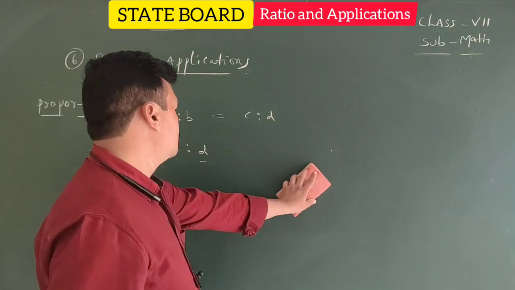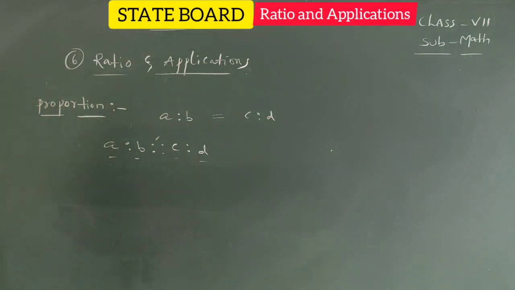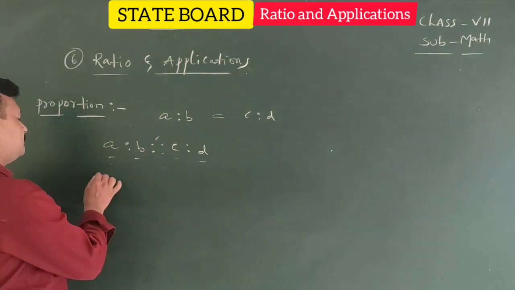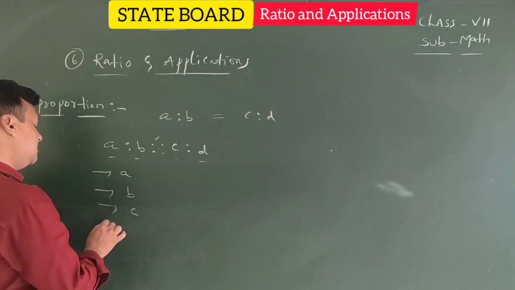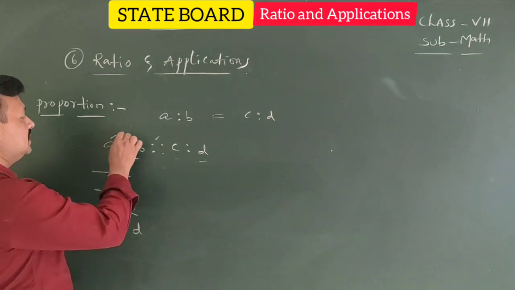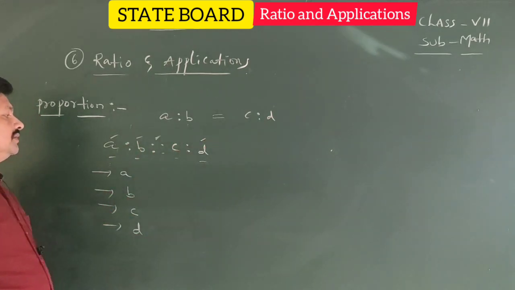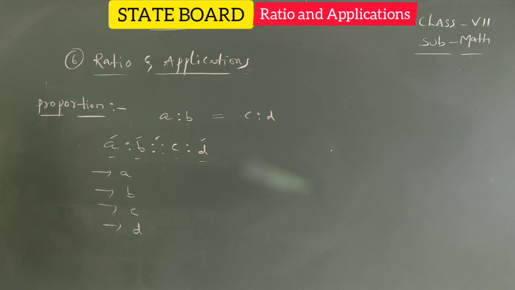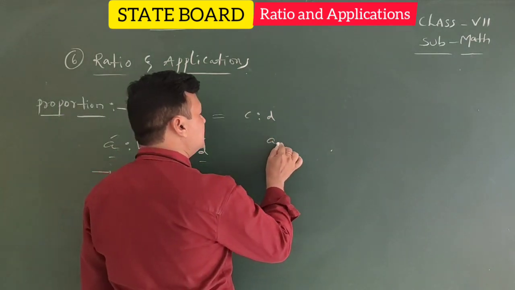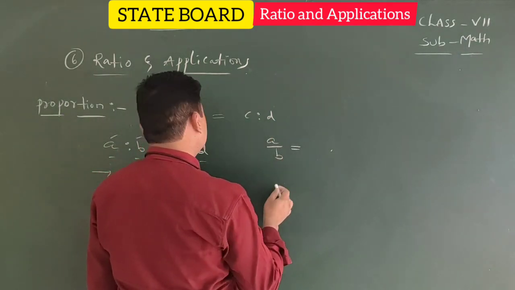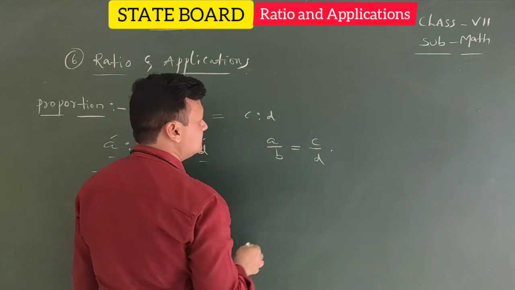Ratio contains 2 terms, while proportion contains 4 terms. First term is A, second term is B, third term is C, fourth term is D. Here A, B, C, D are in proportion. We can say that, for example, A is to B is nothing but A by B, equal to C is to D is nothing but C by D.